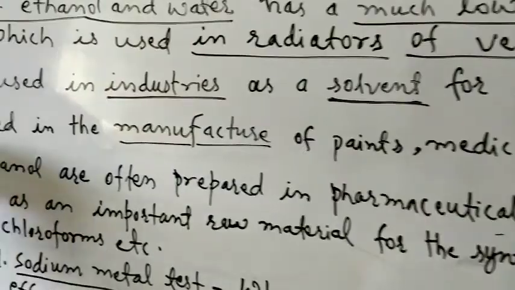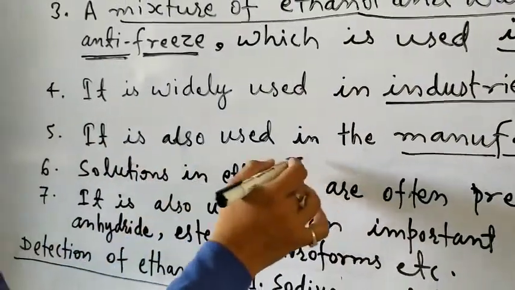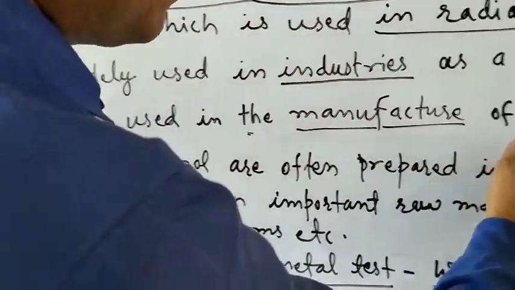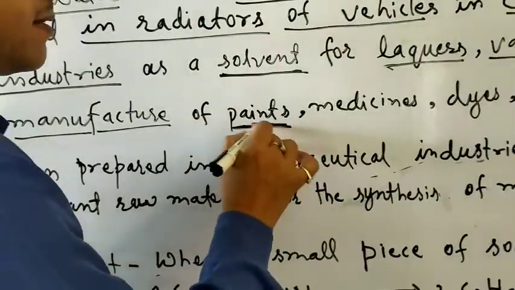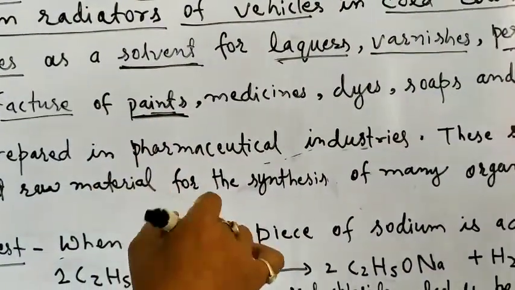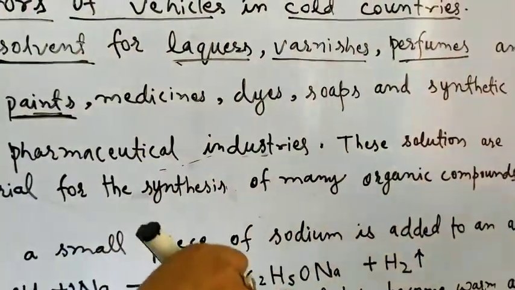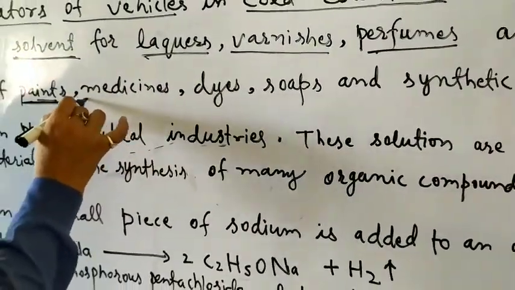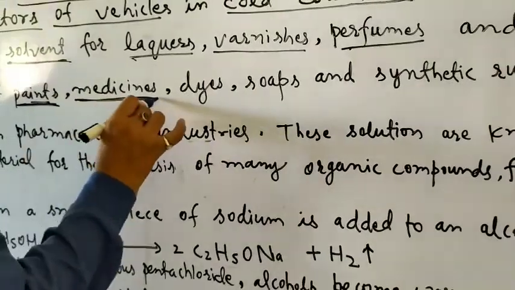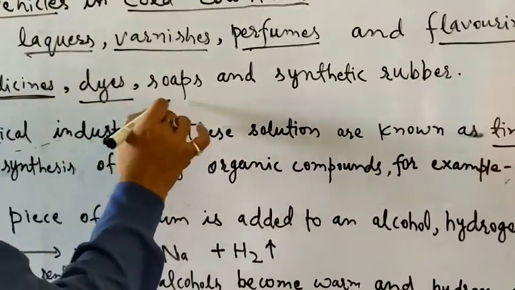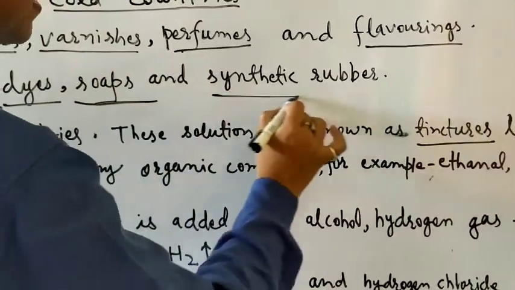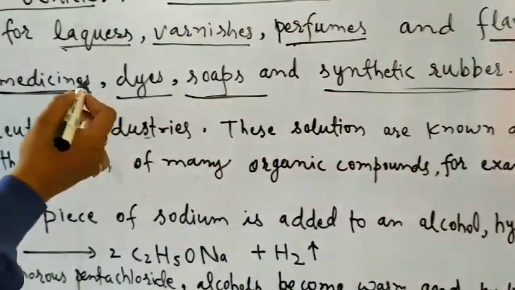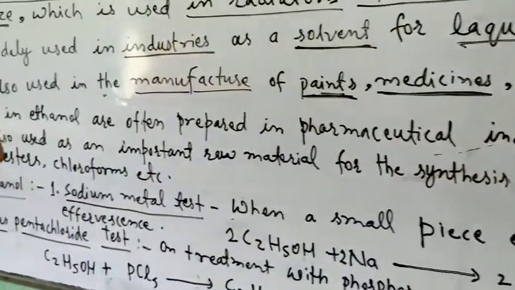Now the fifth point, it is also used in the manufacture of paints that are used to paint walls or iron articles, etc. It is also used in medicines, dyes, that means colors, soaps and synthetic rubbers. So alcohols are very useful.